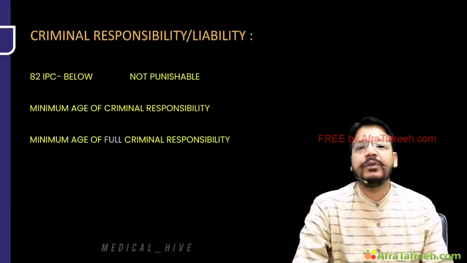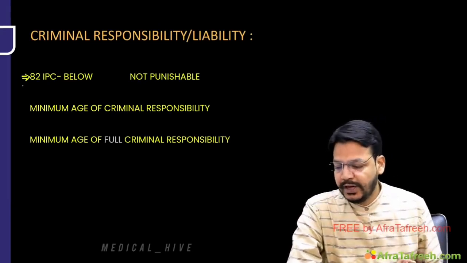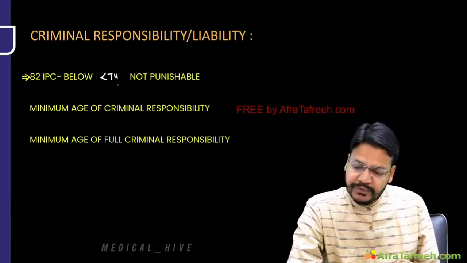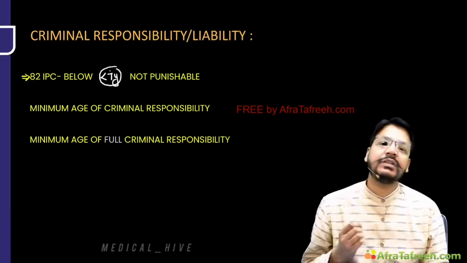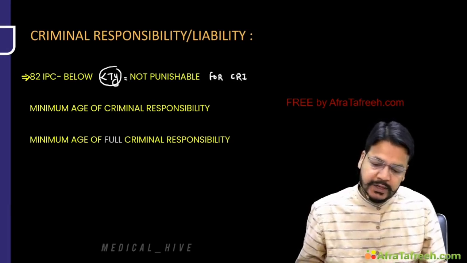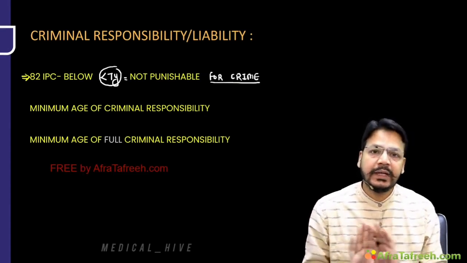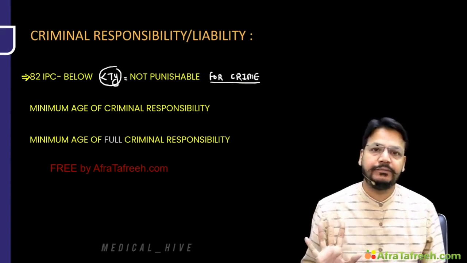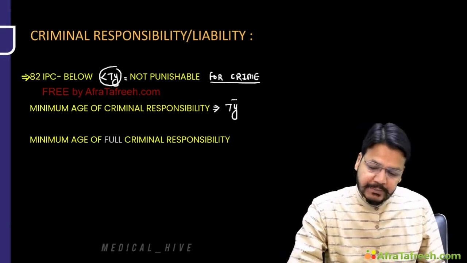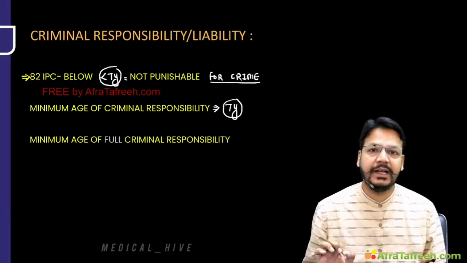So, criminal responsibility or criminal liability. Now, first is 82 IPC. What does 82 IPC say? A child below 7 years of age is not punishable for any crime. It means a child below 7 years of age is not liable for any crime. No punishment. So what is the minimum age of criminal responsibility? One thing is clear. The minimum age of criminal responsibility is 7 years. Below 7 years, no one is punishable in India.